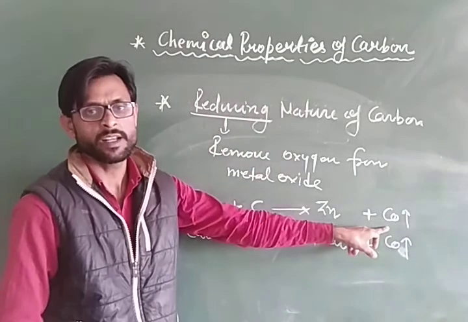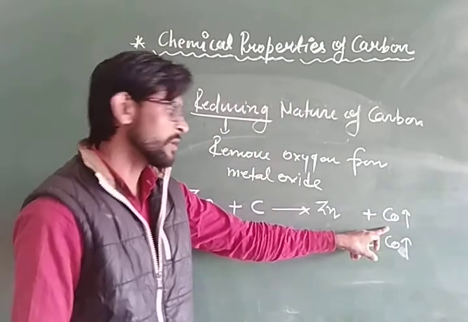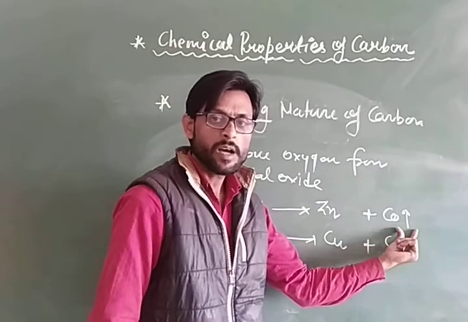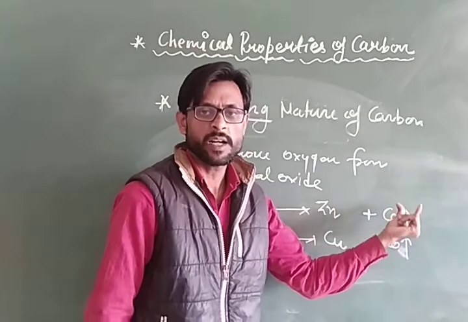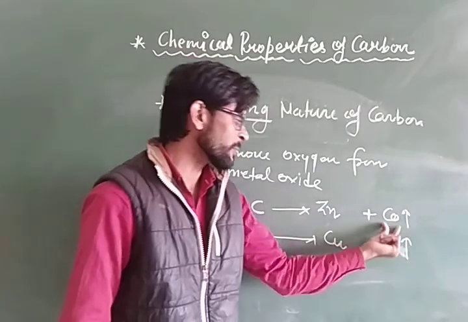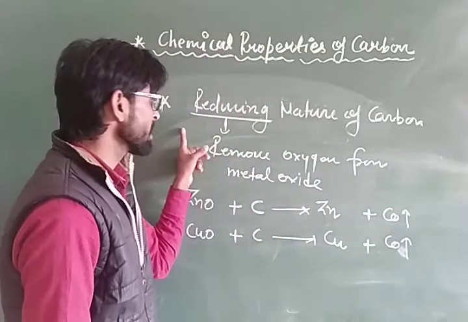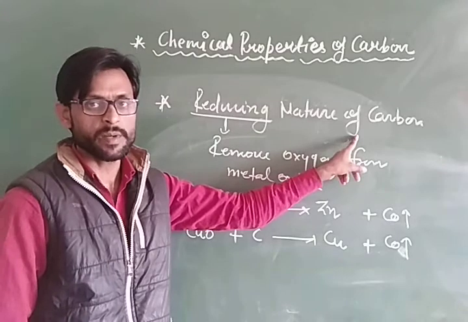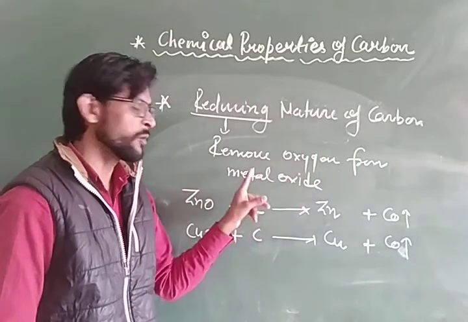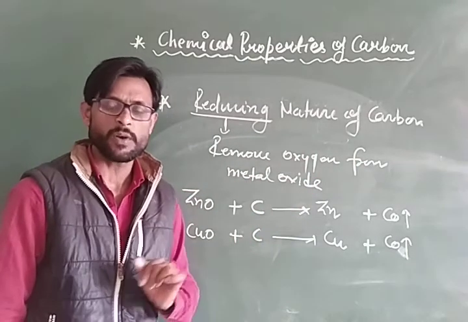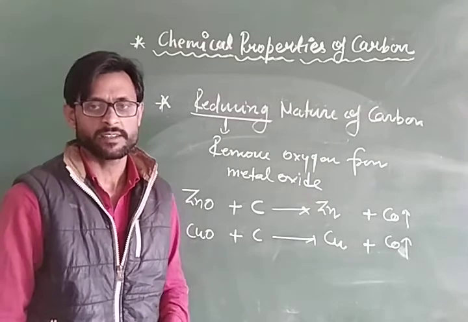Carbon monoxide is a gas, so we will use an arrow in upward direction, which indicates this product is in gaseous form.